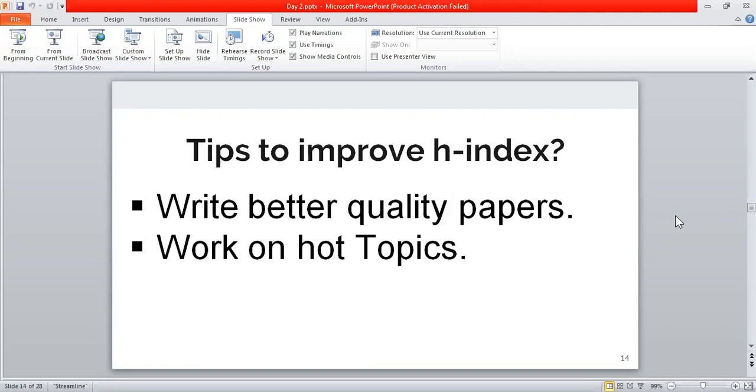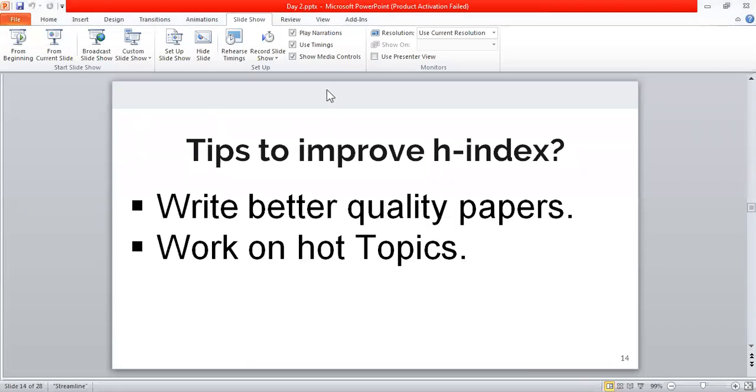Your H-index is closely related to how many citations you get on your manuscripts. So if you're working on a hot topic, it will get more citations, and it will be read by more and more people, and it will ultimately improve your H-index.